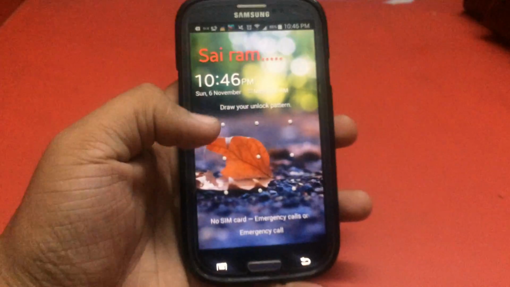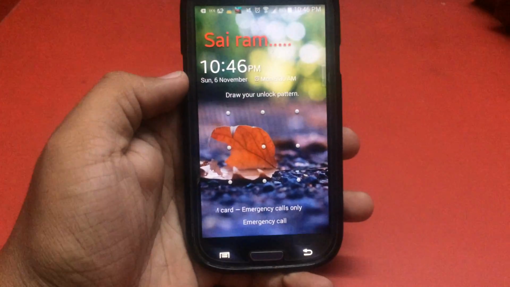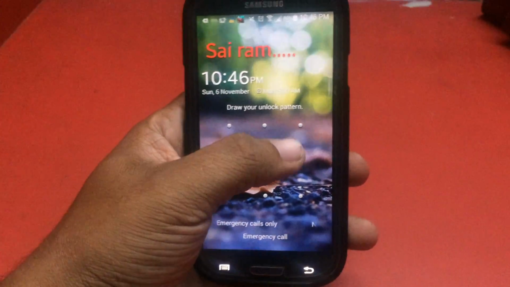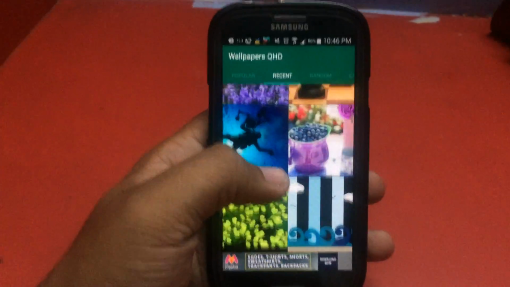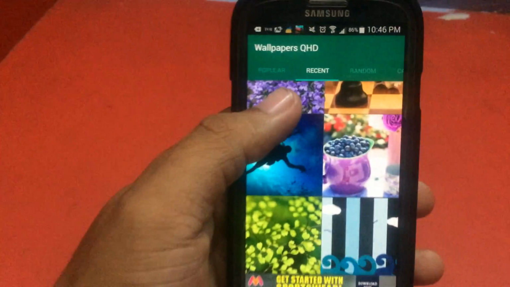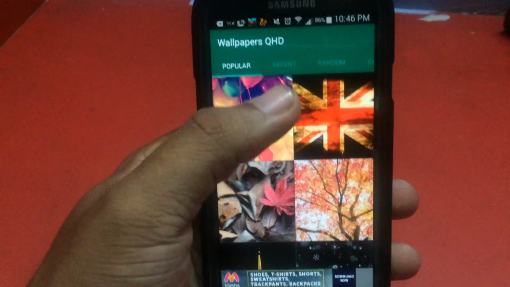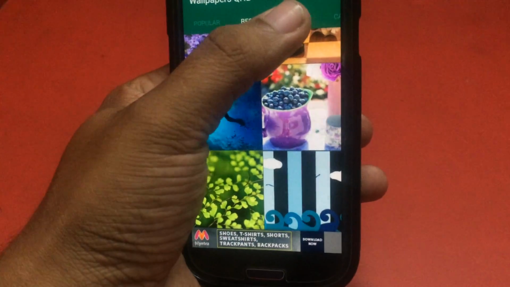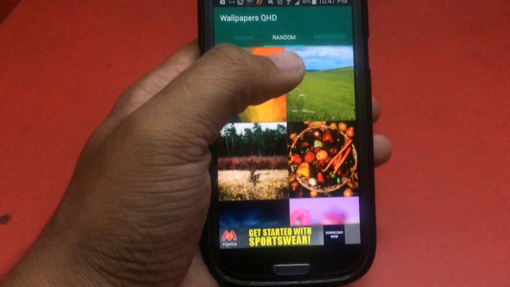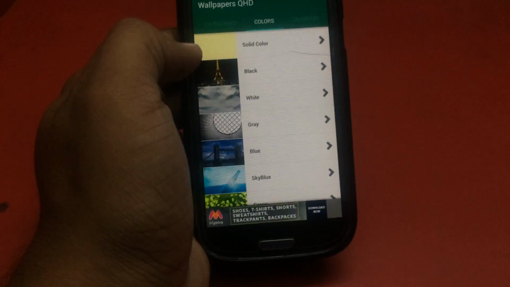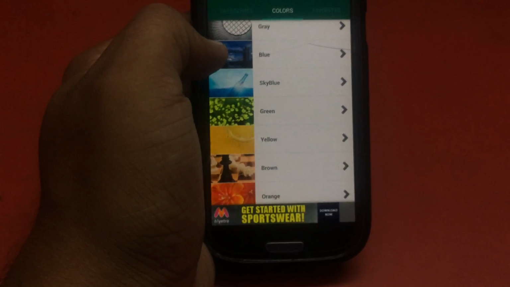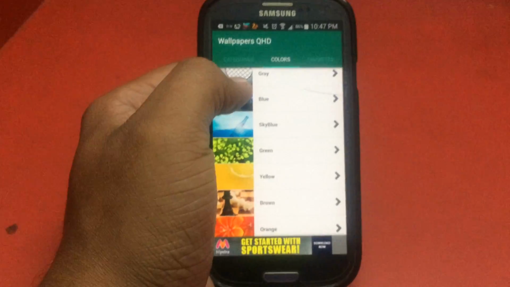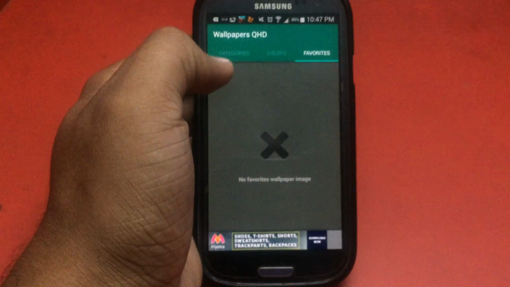For the lock screen, this is a wallpaper which I am using, which is from Wallpaper QHD. You can see the detailing which is coming. It has different sections of categories, like popularity, random clicks, then categories and colors. If you want to choose colors, if you want to go for black, you can go to different categories of blacks also. So as per the different varieties, you can get the wallpapers.